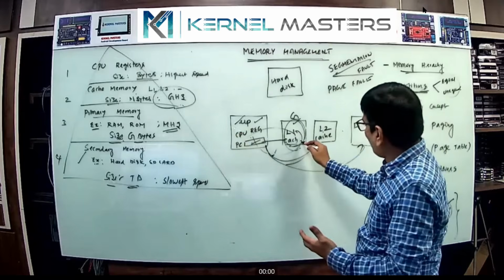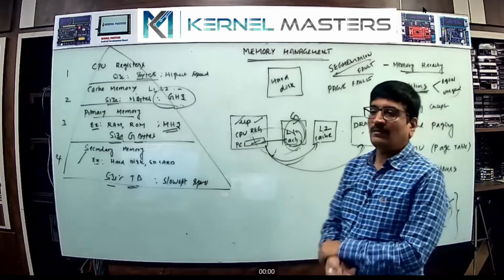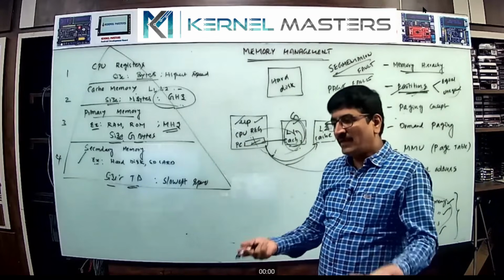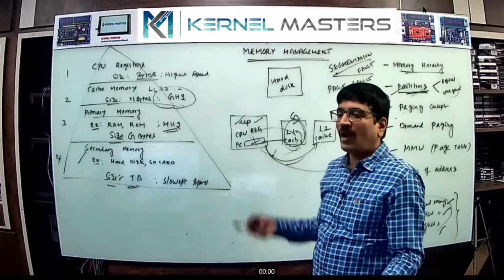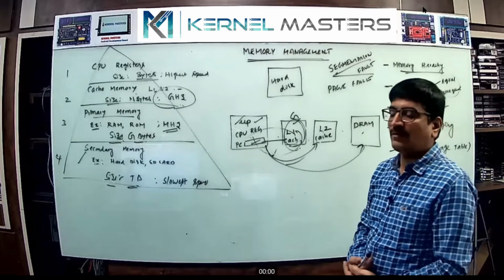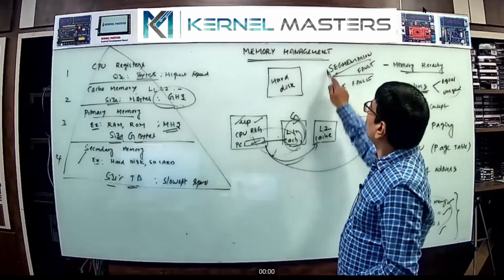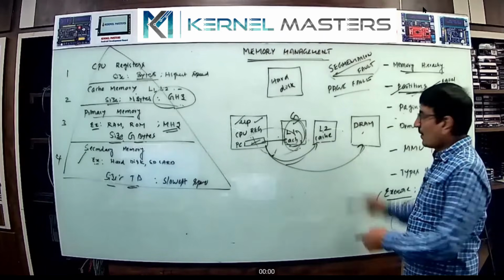Anywhere, L1, L2, final RAM, if it is unable to find it, finally a segmentation fault occurs. For example, a null pointer: you can't find it in L1, L2, or here. It fails. Segmentation fault at the application pointer level, but internally behind it a page fault happened.